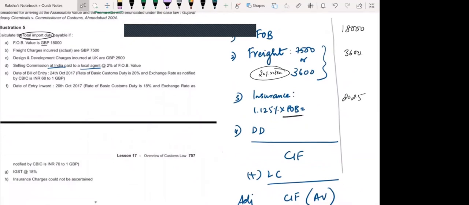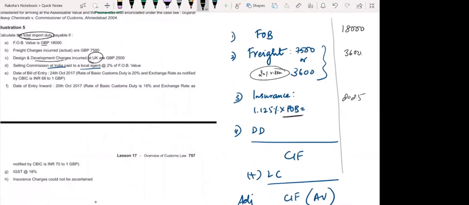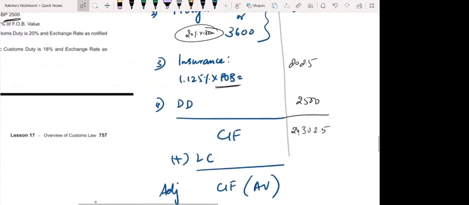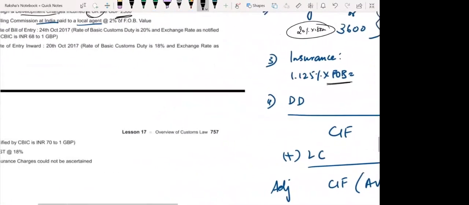Now, design and development charges incurred in UK only. See here, incurred in UK. It is 2,500. So you are going to incur. So what is my CIF? 18,000 plus 3,600 plus 202.5 plus 2,500. So it is 24,302.5. Now,